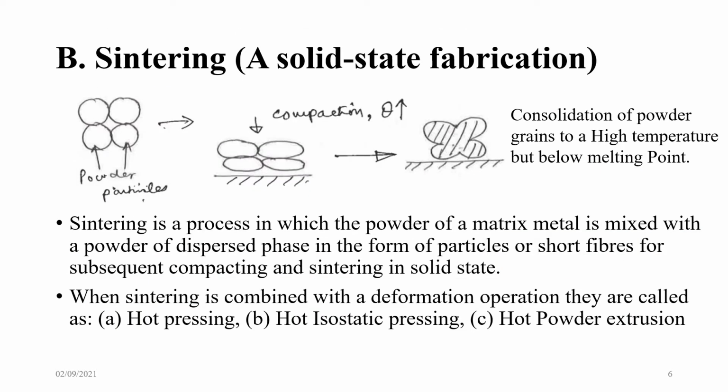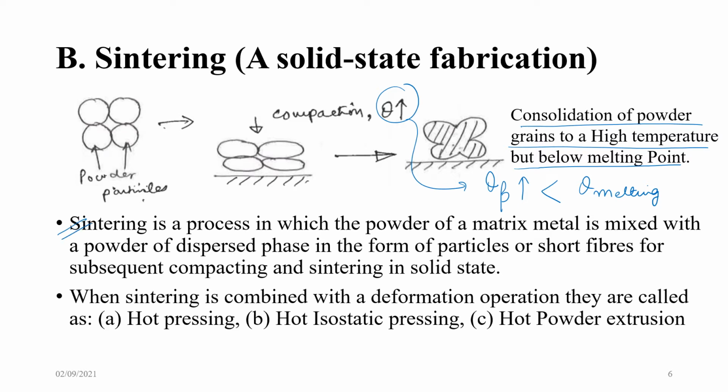The next process is sintering. Whenever the word sintering comes, immediately powder sintering should come to your mind: how to sinter a powder, a green compact. So powder particles are first compacted at high temperature. That is the consolidation of the powder grains at a high temperature but below the melting point. So the process temperature is high but it is less than the melting temperature.